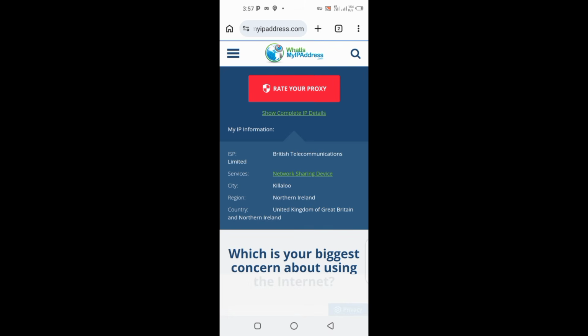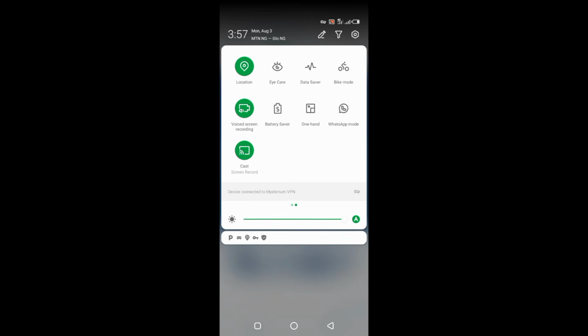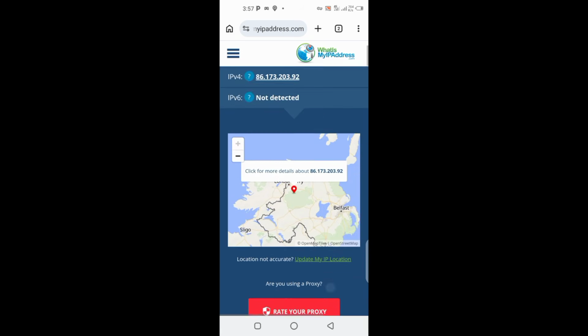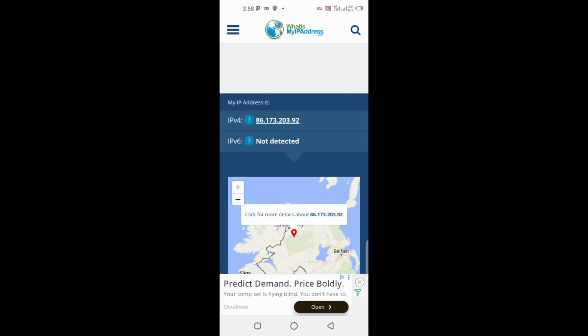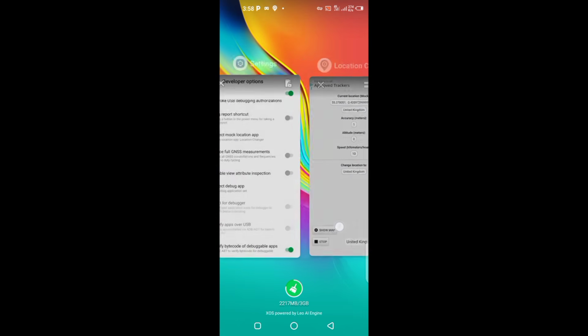Are you seeing it? Let's check if our location is on. Our location is on and we are connected to UK. And how do you know if this is real? Go to your proxy or VPN and check the same IP address to confirm.